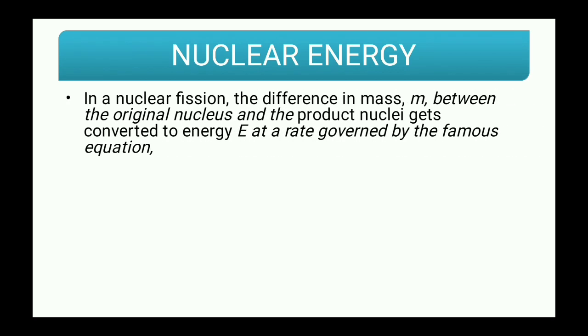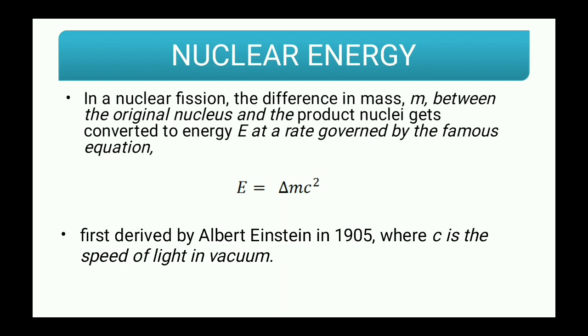In a nuclear fission reaction, the difference in mass m between the original nucleus and the product nuclei gets converted to energy E at a rate governed by a famous equation, E is equal to delta m c square. Now what is delta m? Delta m is the difference in the mass, and what is c? C is the speed of light in vacuum. This equation was first derived by a famous scientist Albert Einstein in 1905.